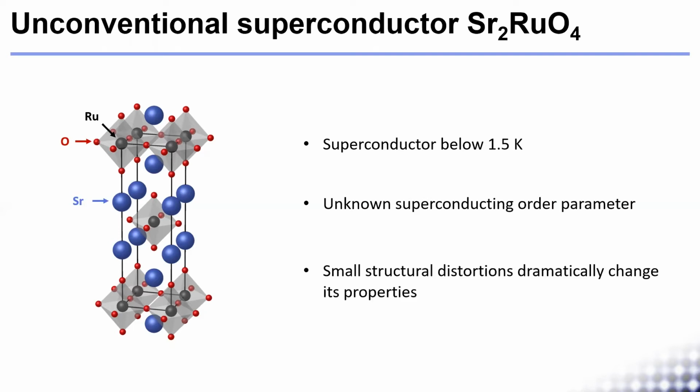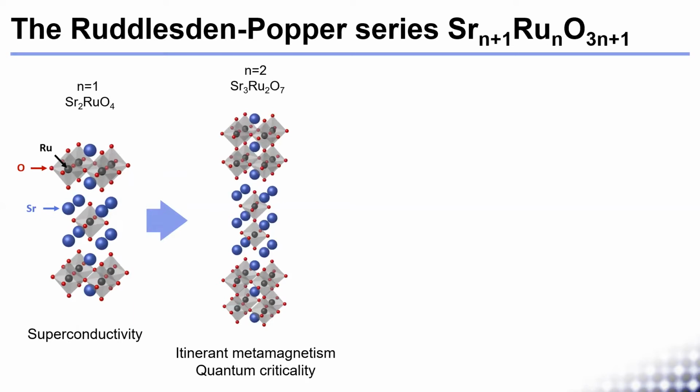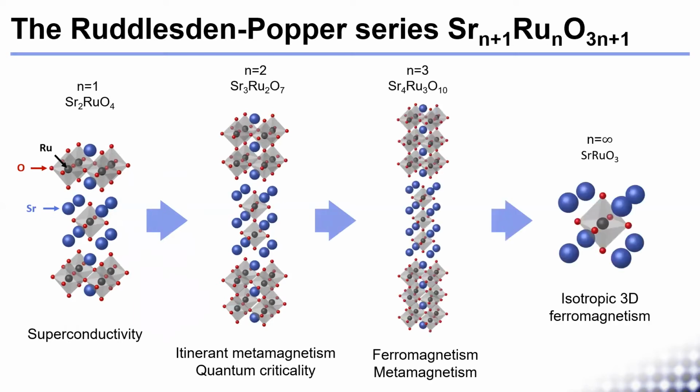Its properties are highly sensitive to tiny structural distortions, with a large variety of ground states available, as exemplified by looking at its family members from the Ruddlesden-Popper series. Upon increasing the number of ruthenium octahedra at the center of the unit cell and including rotations, the superconductivity seen in 214 is suppressed, giving way to its inherent metamagnetism and quantum criticality, different ferromagnetic and metamagnetic phases, and isotropic ferromagnetism.